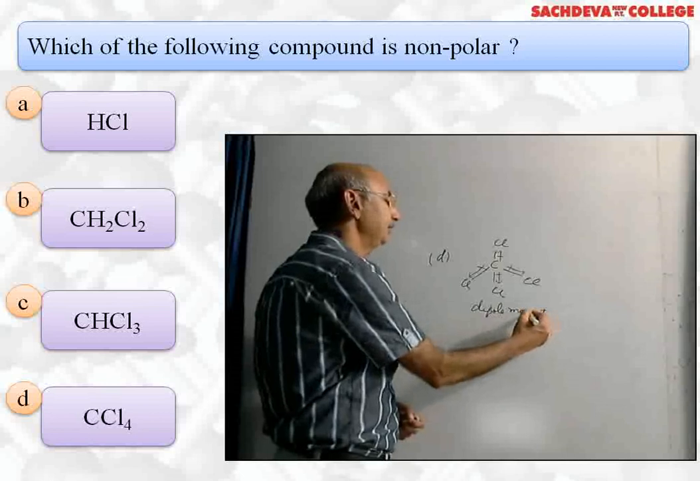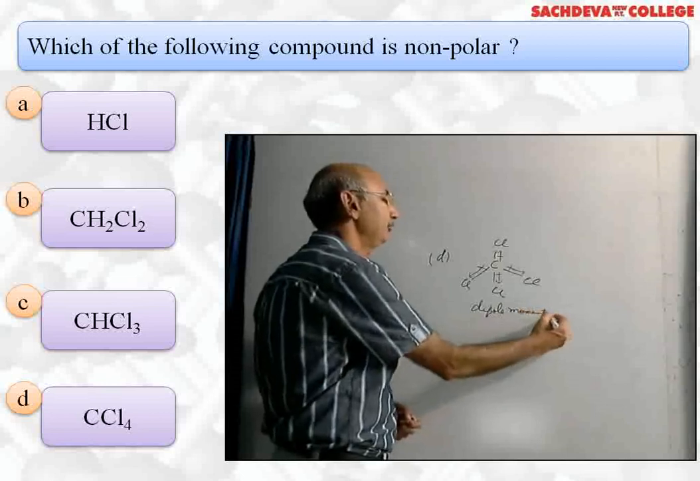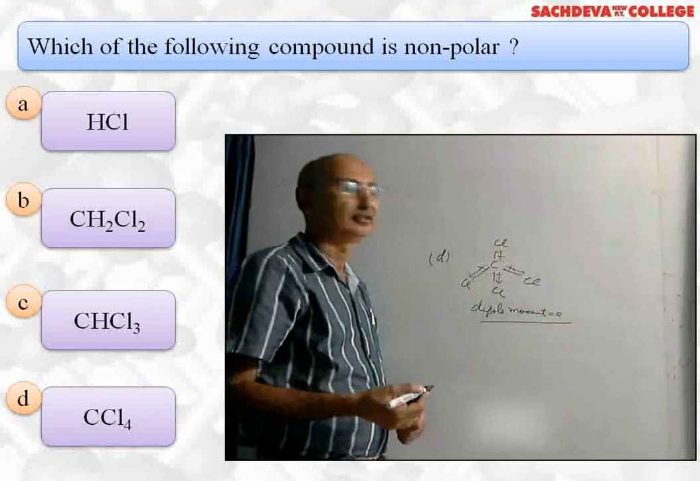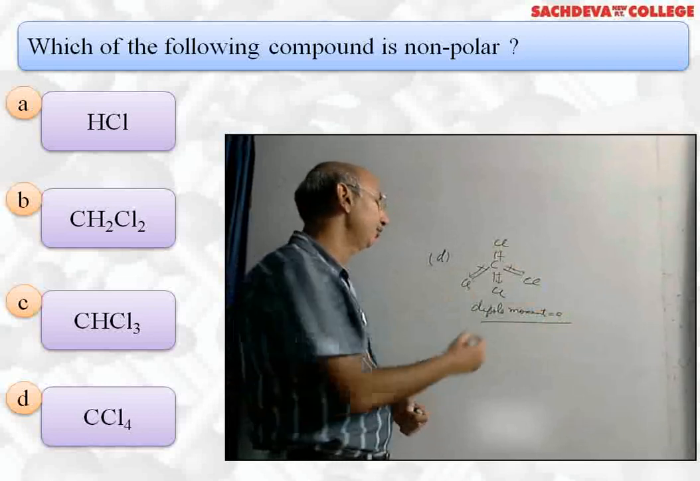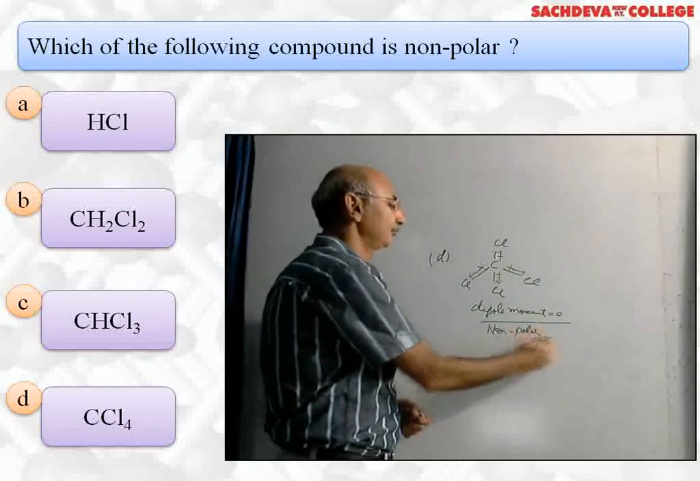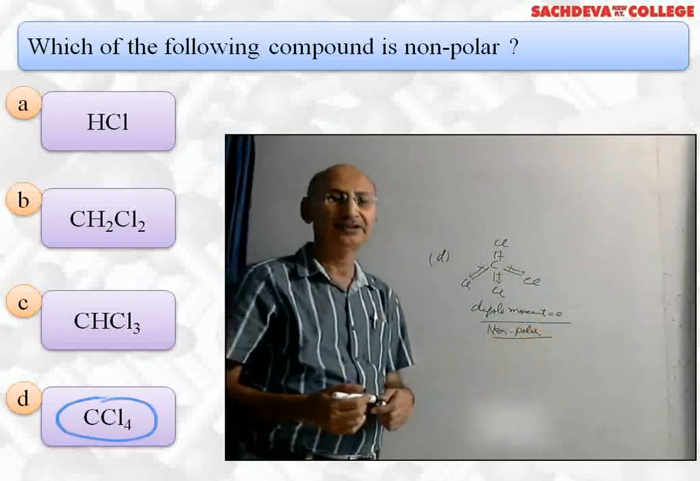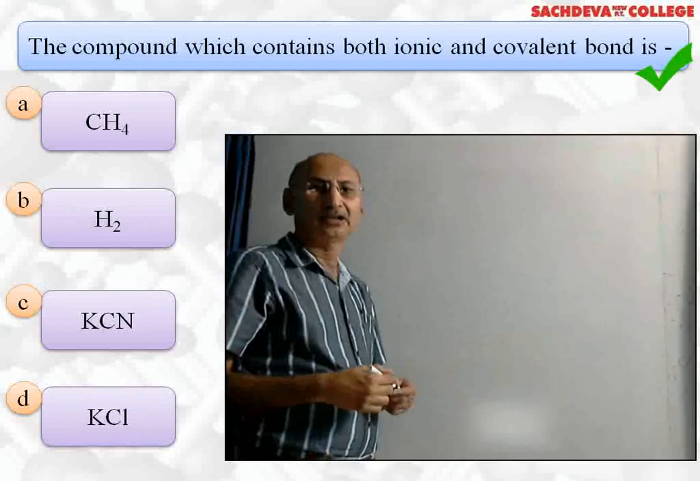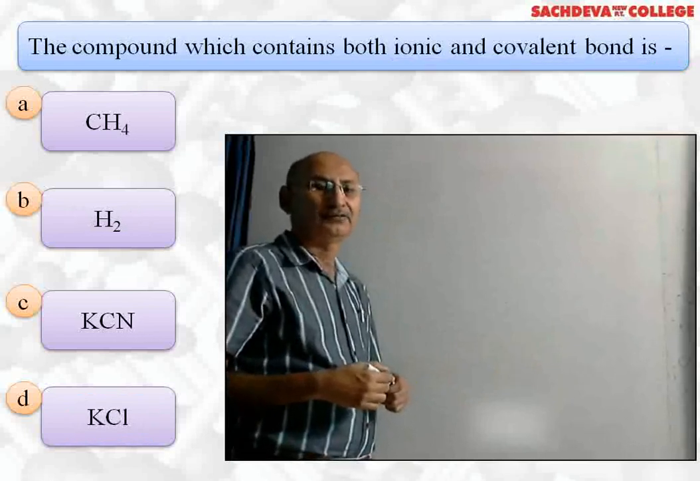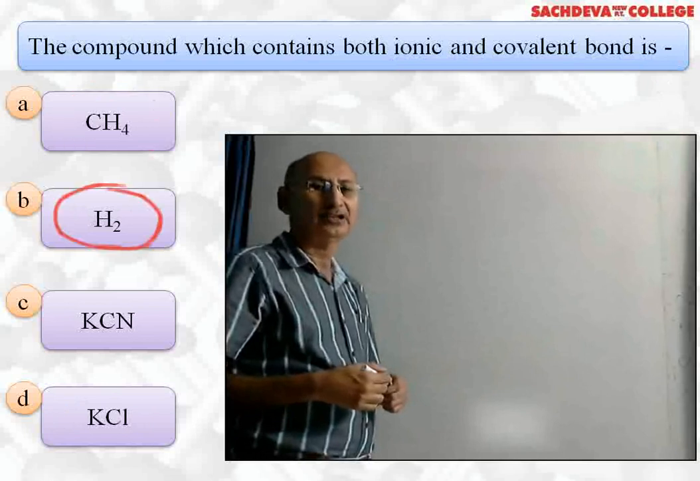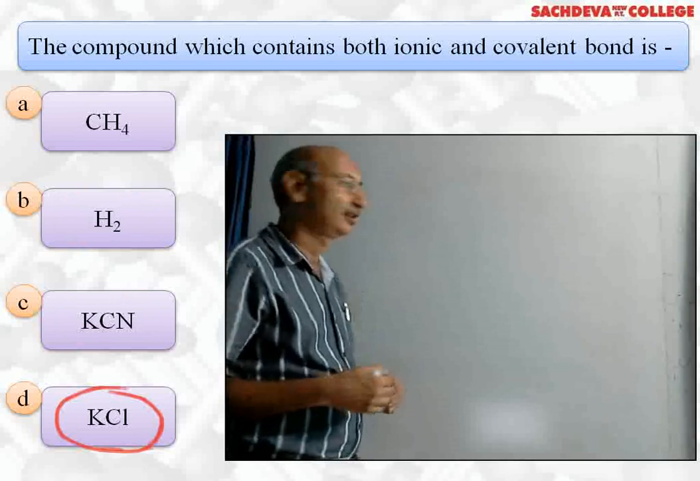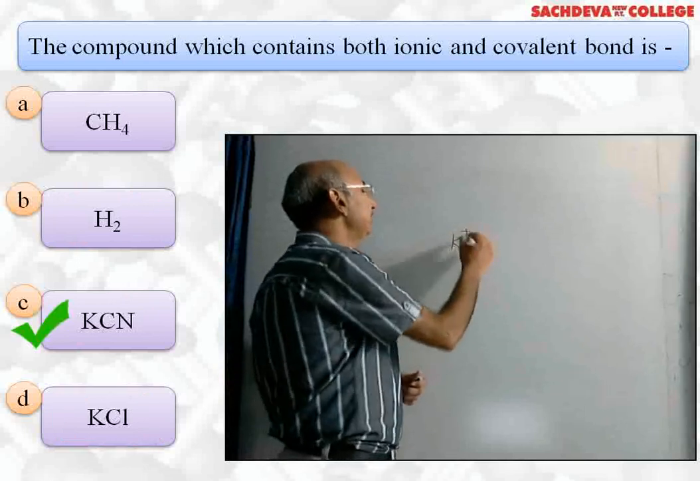Why is the net dipole moment equal to 0? Because these individual dipoles get cancelled, and a net dipole moment of 0 means that this compound is non-polar. So the correct answer is CCl4, D part. The compound which contains both ionic and covalent bond: first option methane, second option hydrogen, third option KCN, fourth option KCl. The correct answer is KCN, C part.